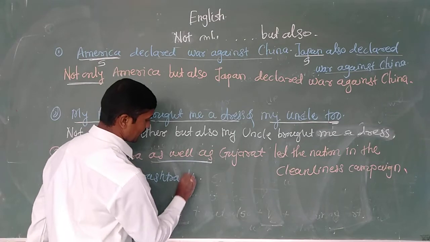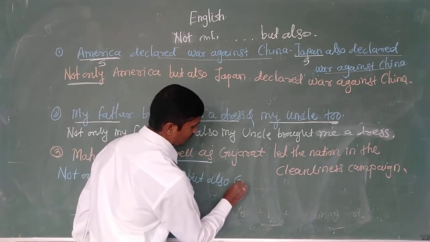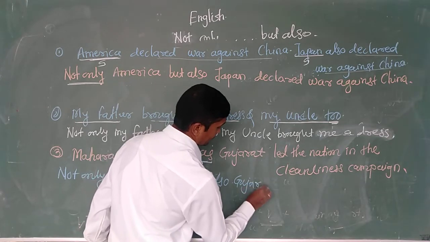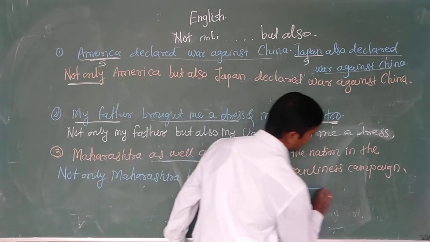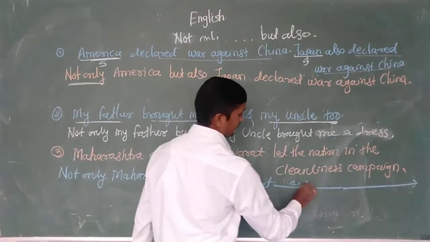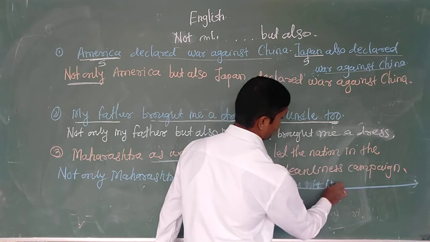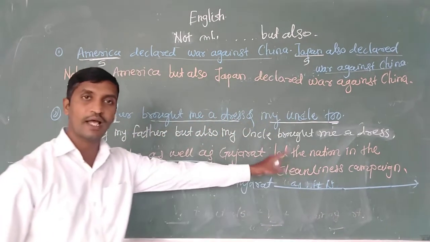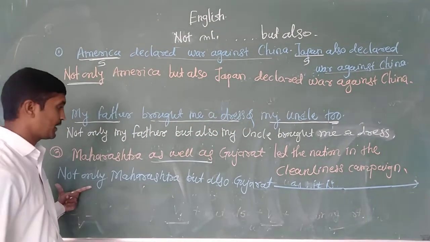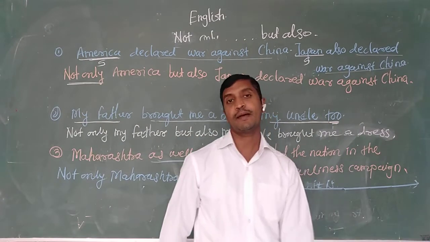Not only Maharashtra but also Gujarat led the nation in the cleanliness campaign as it is, as the same. पुढं जे आहे ते पुढं आहे तसं राहायचं. Not only Maharashtra but also Gujarat led the nation in the cleanliness campaign.